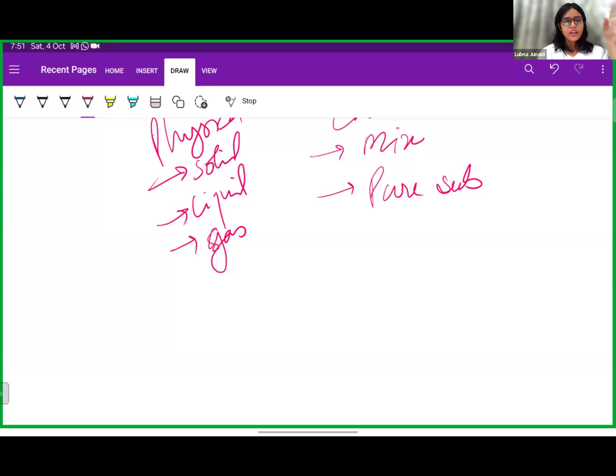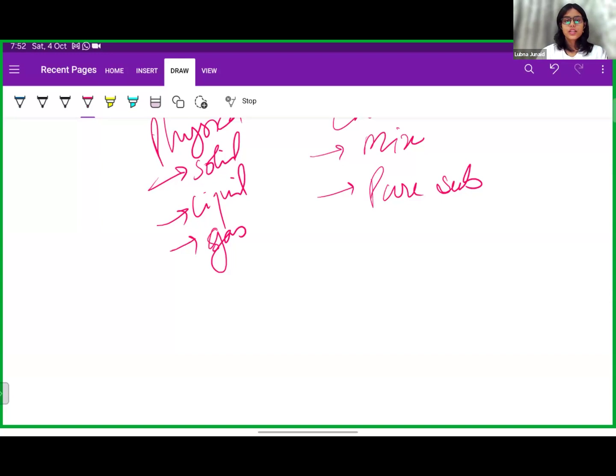So the maximum force is in solid, then in liquid, and very less in gas. That's all we have to study about solid, liquid, and gases. Also, if we talk about shape, solids have a definite shape. Liquids do not have a definite shape, but they have a definite volume. And gases do not have a definite shape, nor do they have a definite volume.